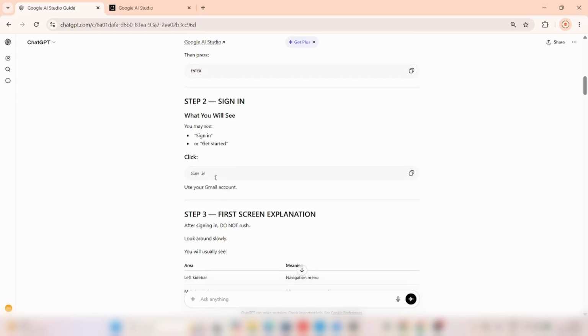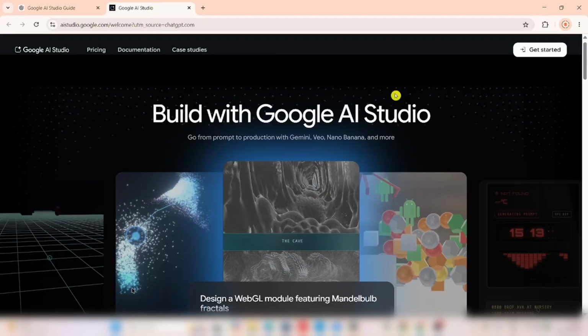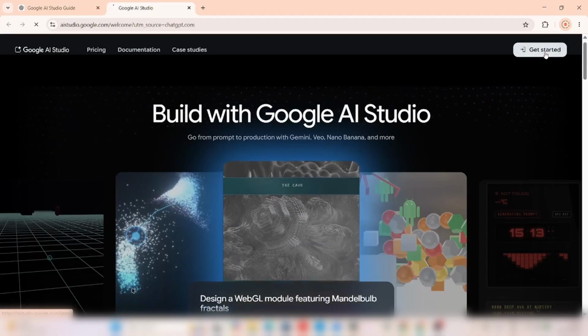Now we did not see sign in, what we saw was get started. So we're going to click on get started, then sign in with my email. You do the same thing, sign in with your email.